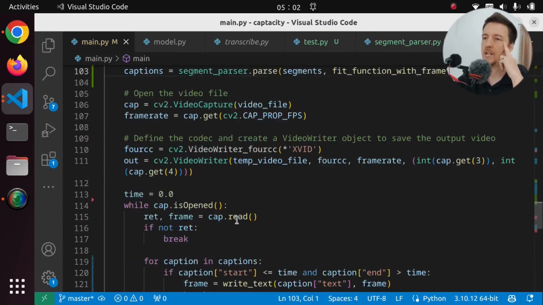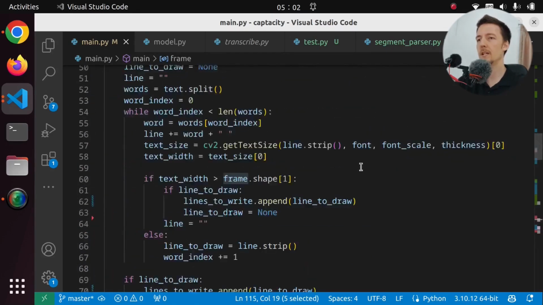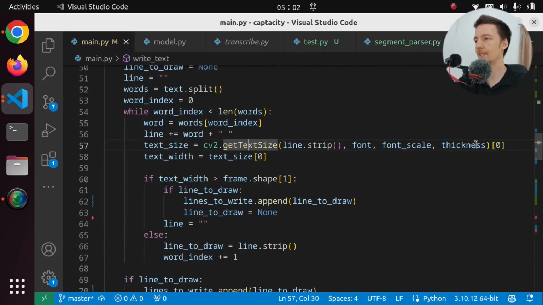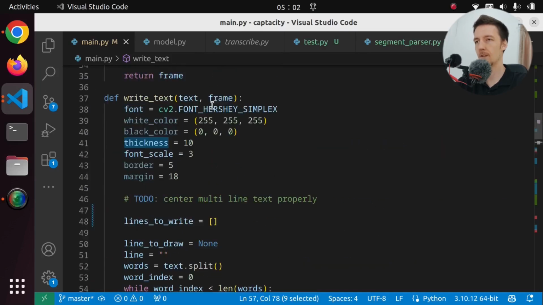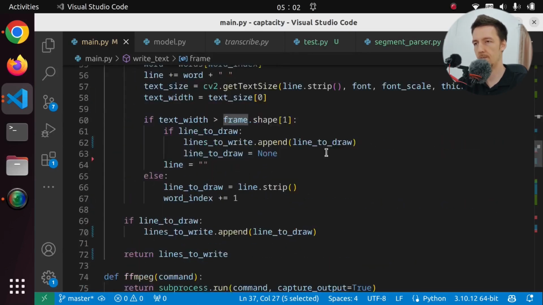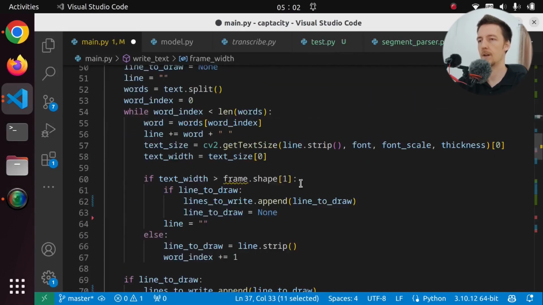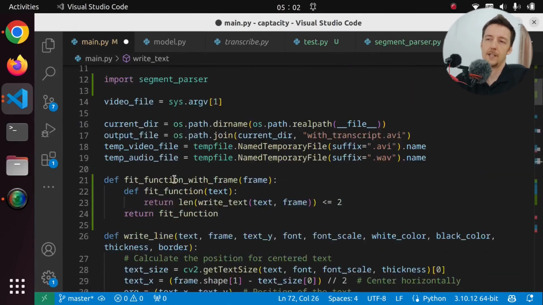Now, of course, we don't really need the frame. In fact, what am I doing here? Do we need the frame in write text? We just get the text size, but this doesn't need the frame. Damn it. Wait a minute. Do we even use the frame? We use the frame for the width. So all this for nothing. I mean, I guess we can have a frame width here, and let's add it here. So I guess we still need this currying function because we have to pass in the frame width.